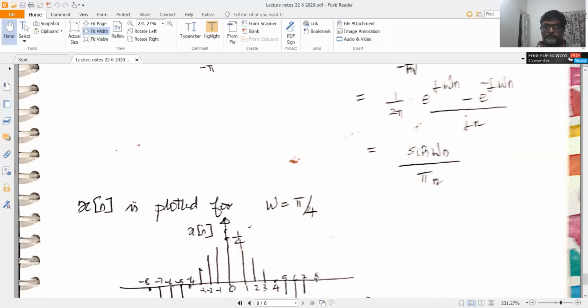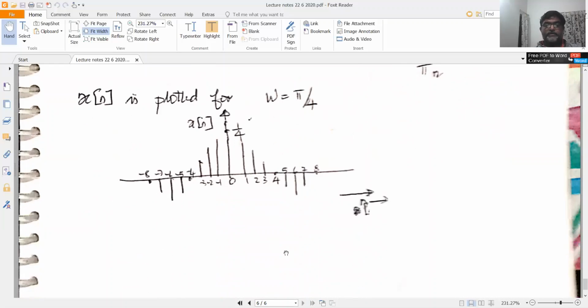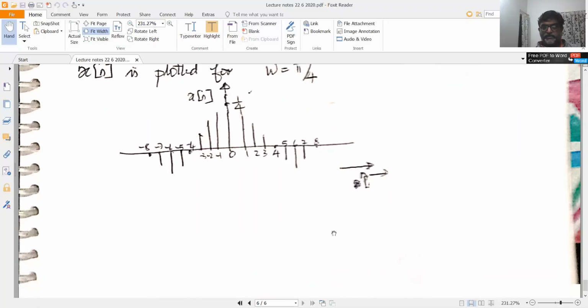And where does it become 0? It becomes 0 when sine wn is equal to 0. So that is when sine pi by 4 into n, if n is equal to 4, it becomes 0. If n is equal to 8, it becomes 0. So it's plotted like this. If minus 4, it is 0. Minus 8, it's 0. So this is the signal.